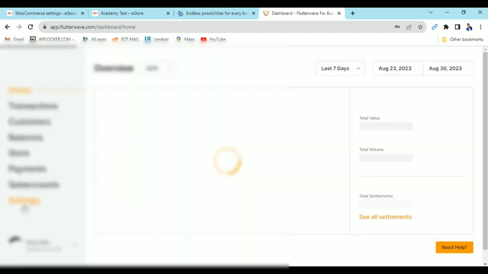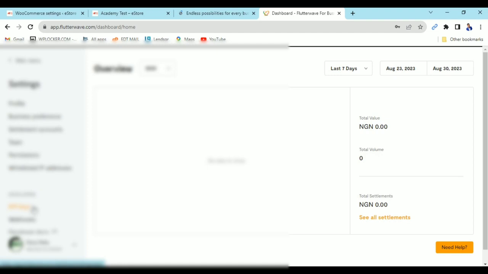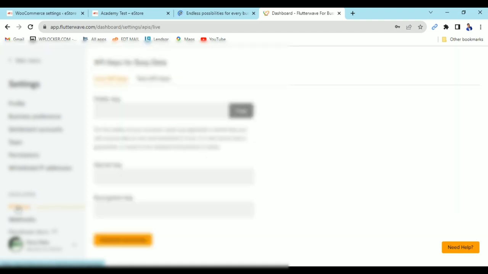Come to your settings, you see API keys here. From here you'll be able to copy the public and the secret key.